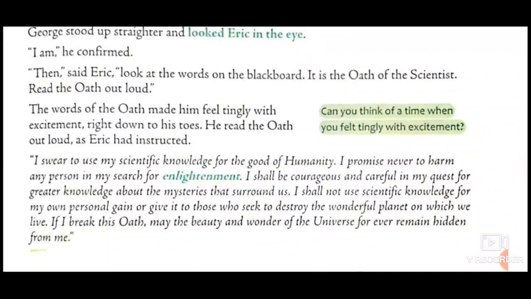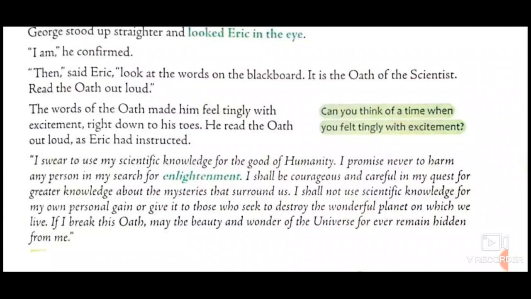And if he does so, if he breaks this oath, may the beauty and wonder of the universe forever remain hidden. It will not be shared with George, or it will remain hidden from George forever. So this was the oath which he read aloud.